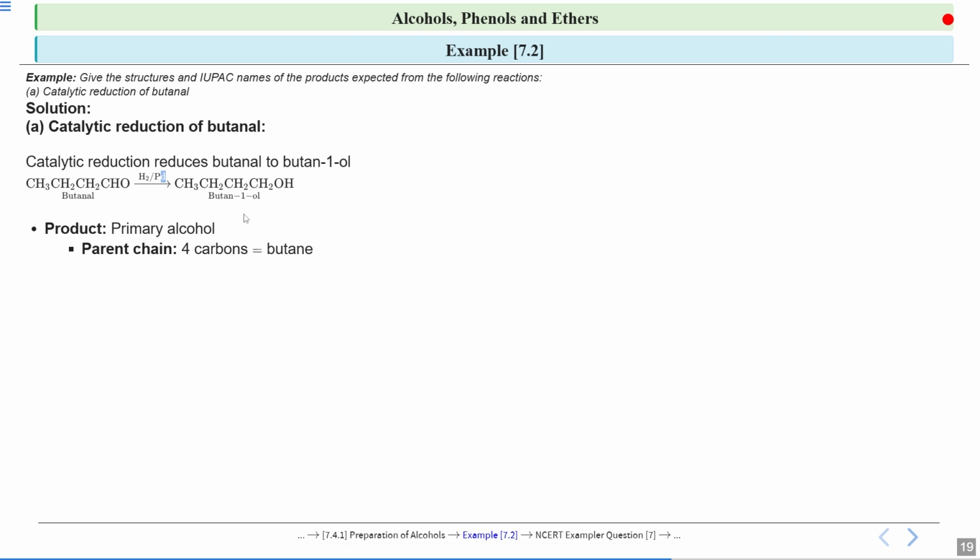Okay. Now see, this is a parent chain which has 4 carbons. So it will be butane. If you see the substituent, then on the first carbon, your hydroxyl group is attached. So the IUPAC name will be butan-1-ol. Okay. And this is a primary alcohol. Primary alcohol, you can see that this carbon to which your OH is attached is further connected by 1 carbon only.